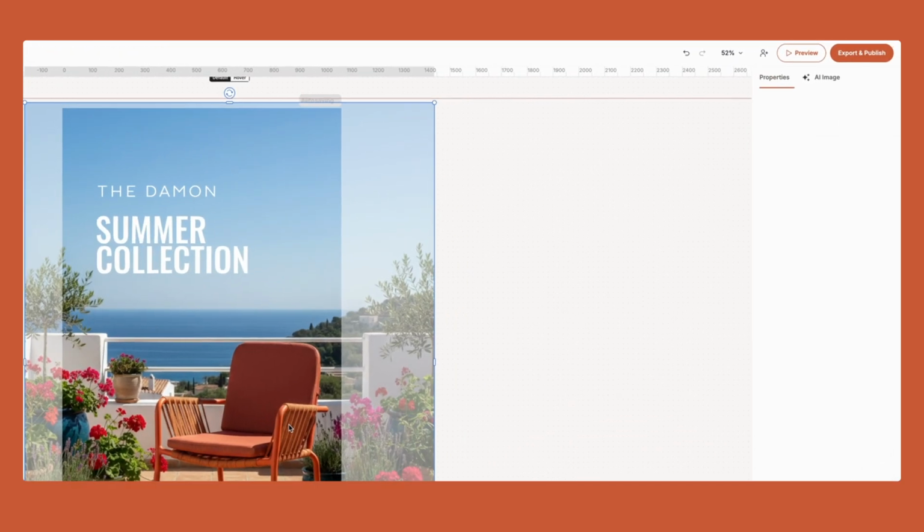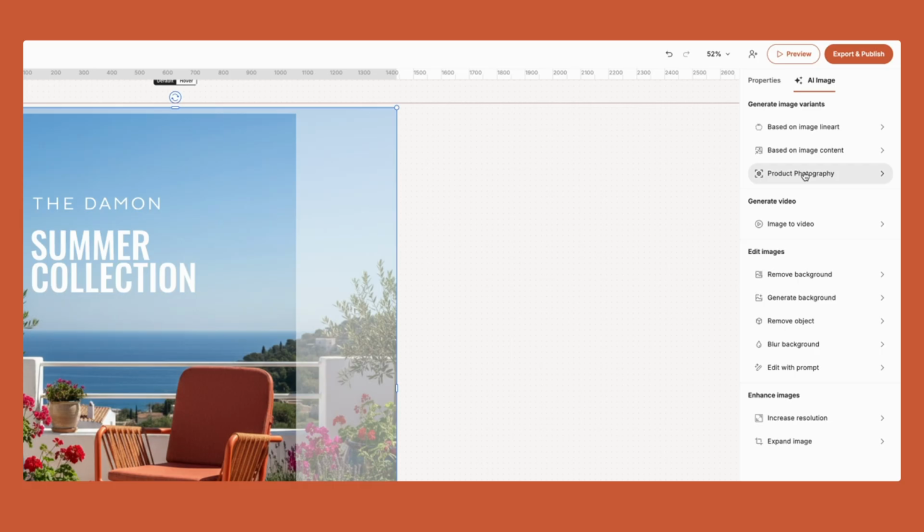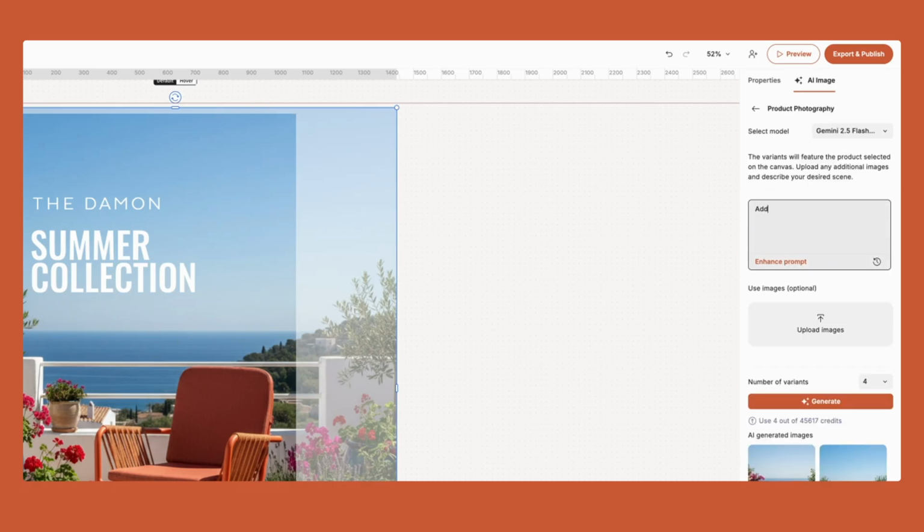Now, what I like to do is make changes to that image. Let's say I want to add some things in the back. I want to add some boats. What I could do is come here and say, add some boats in the sea in the back. I'm going to say some small boats. Let's enhance the prompt.